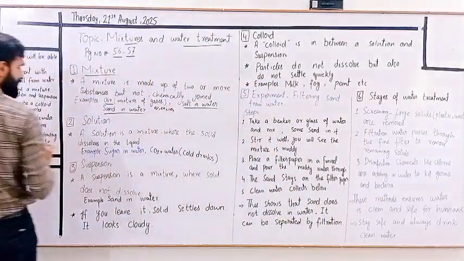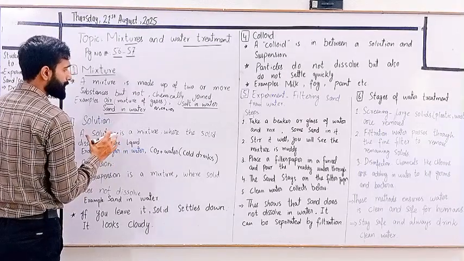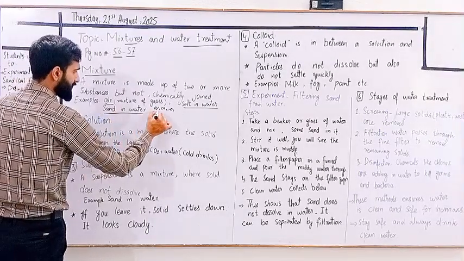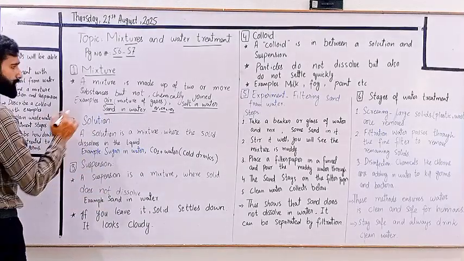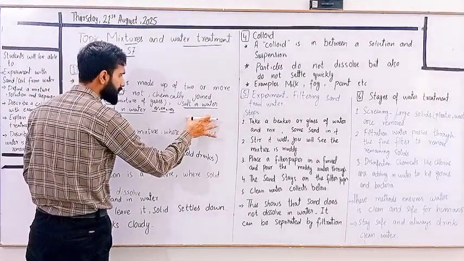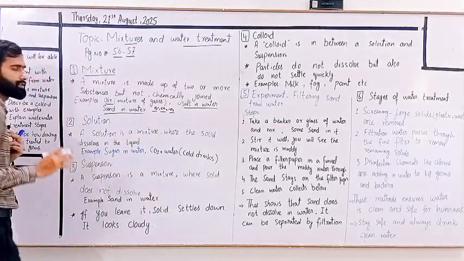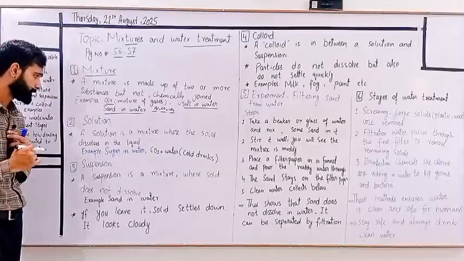The best example of a mixture is air, because air is made up of many types of gases like nitrogen, carbon dioxide, oxygen. So air is a mixture of different gases. Similarly, we have other examples like salt in water and sand in water. These are some common examples of mixtures that we see in our daily lives.